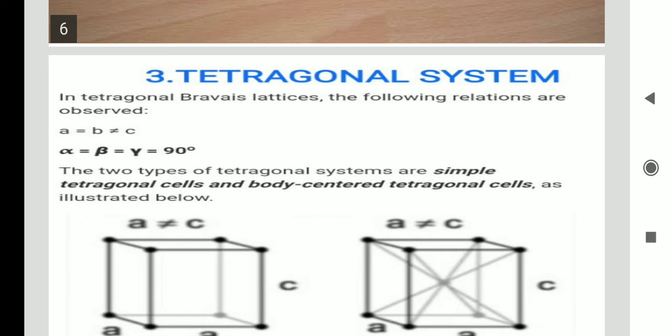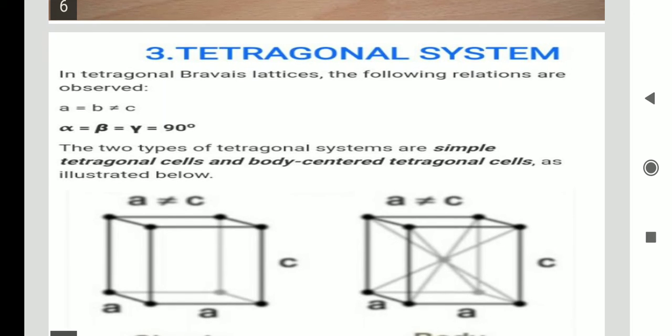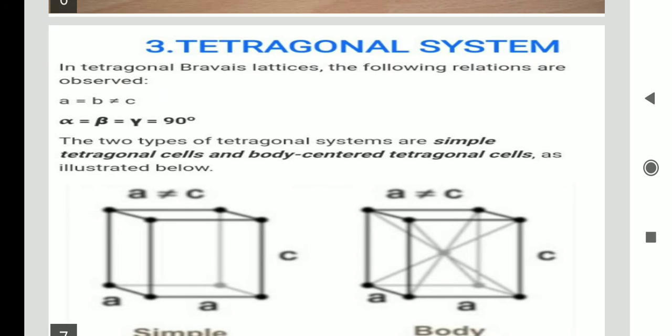But what is the difference? The difference is about the parameters A, B, C. A is equal to B, but B is not equal to C. That means the parameters A and B are equal, but they are not equal to C. So this is about the tetragonal. Only alpha, beta, gamma are equal, and they are equal to 90 degrees. Similarly, the parameters A and B are equal, but not equal to C.